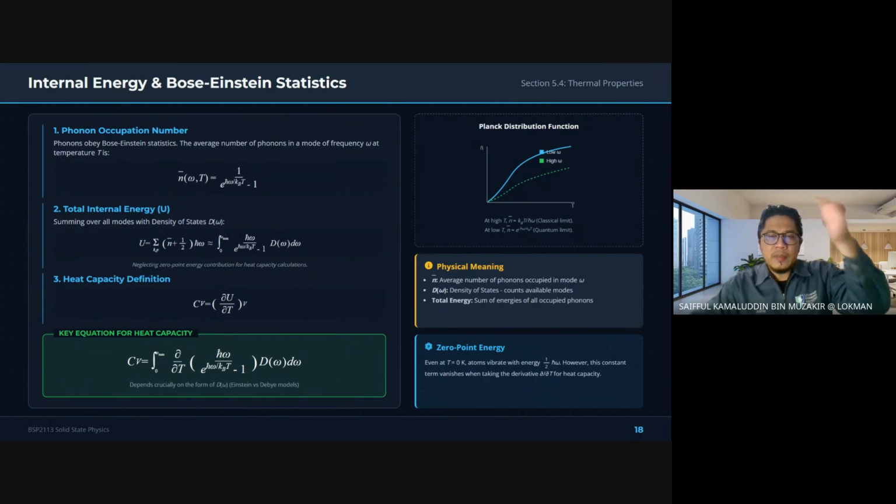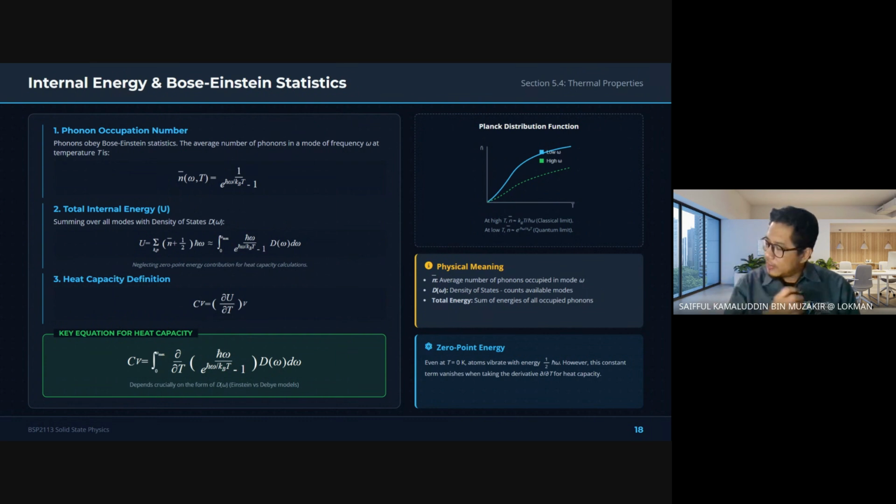To understand thermal properties, we must understand how vibrational energy is distributed. Phonons follow Bose-Einstein statistics. What is Bose-Einstein statistics? So that means the way they occupy energy states is different from classical particles. At low temperature, only a limited set of vibrational modes are strongly active. As temperature increases, more vibrational modes become populated. That is why the internal energy of the crystal increases with temperature.